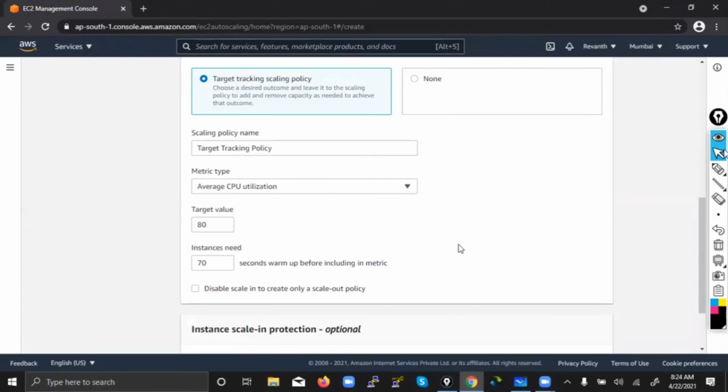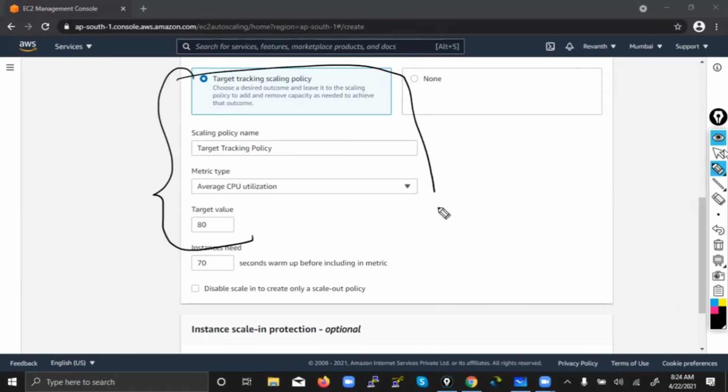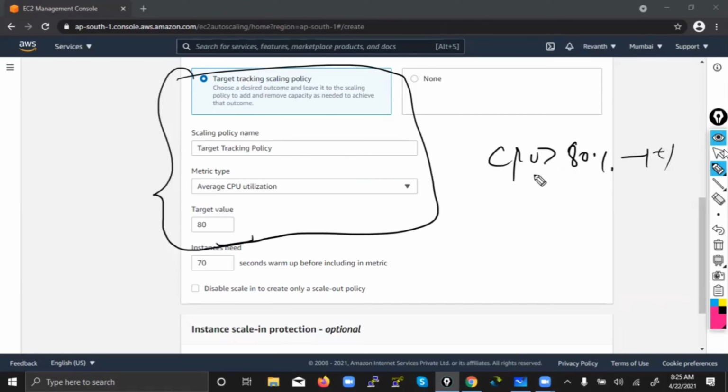Earlier, I think 2 years back, in AWS we had to define manually like this: if my CPU utilization is less than 20, I want to remove the machine. But now they have removed that option, whenever my CPU is less than 20, the AWS people removed that option. So what they are doing now is taking the scaling down also by reference from this only. Whenever the CPU is more than 80, yes, auto scaling will launch the machine, no problem. But whenever auto scaling finds the CPU is not more than 80, it will automatically remove the machine. You don't need to define it, it will automatically remove it for you.